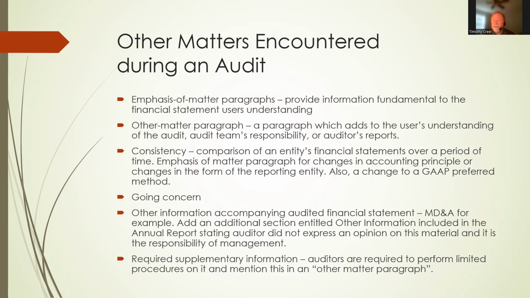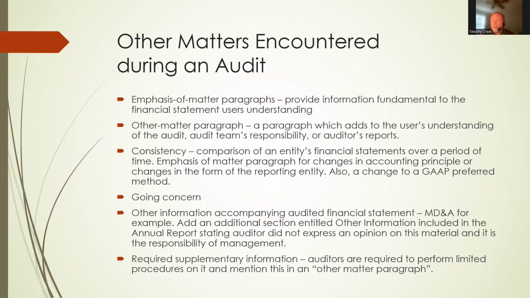So there would be a lot of things here that could hurt consistency or be considered inconsistent changes from one year to the next, and they would probably be reported in an emphasis of matter paragraph by the auditor. A going concern would be reported within the audit report.